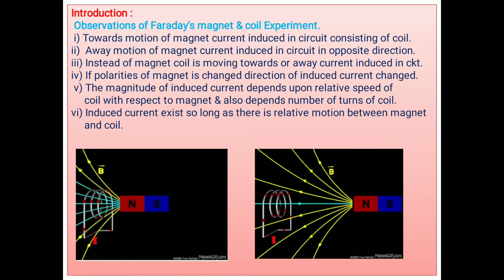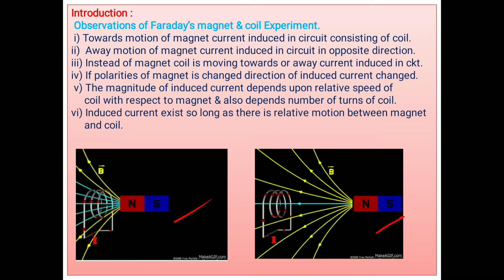Then what happens? The current is induced in the circuit. Look here, no battery is applied in the closed circuit. Still current is induced, current is produced. This produced current is called the induced current. Thereafter, another observation in this figure: when the magnet is moving away from the coil, again current is induced in the coil or closed circuit, in the opposite direction.